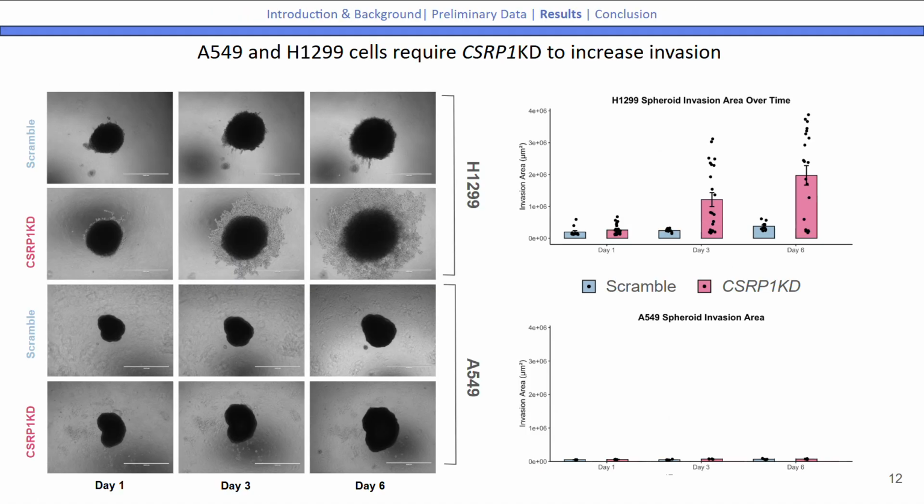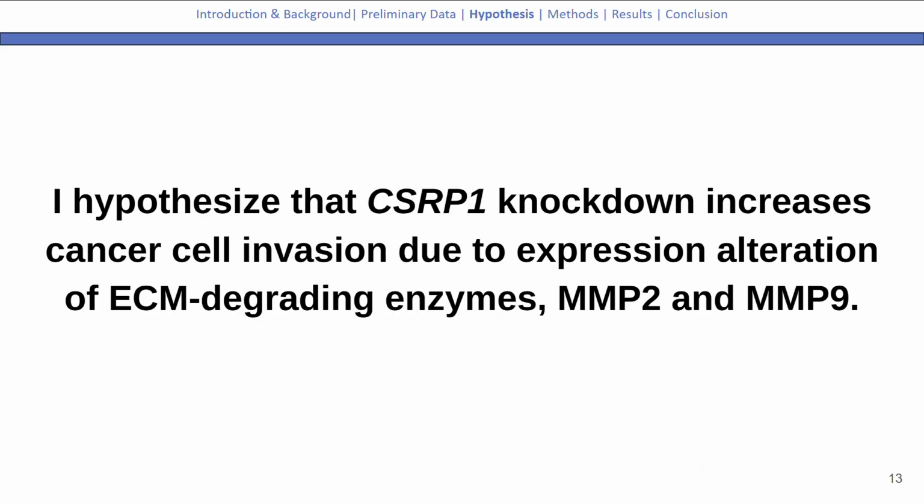This can promote forced creation of new leaky vasculature, which allows cancer cells to enter the bloodstream, promoting metastasis. In our previous work, we observed that manipulating CSRP1 could influence invasion of lung cancer cells. Specifically, we saw that for A549 and H1299, CSRP1 knockdown appeared to increase invasion behavior, suggesting a potential role in regulating cell migration.